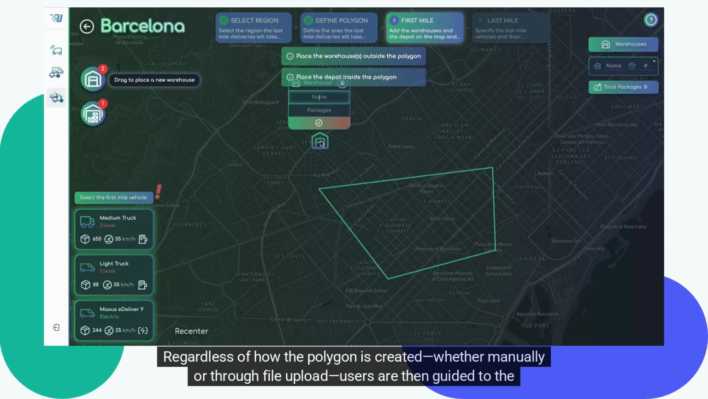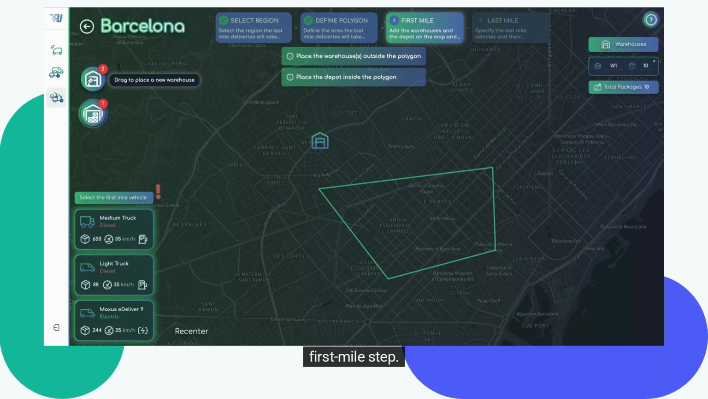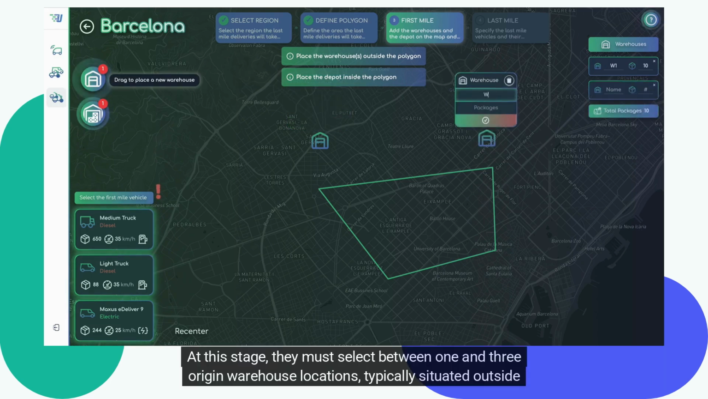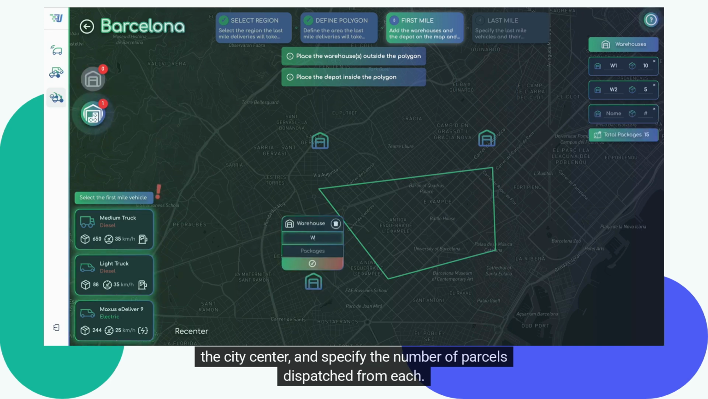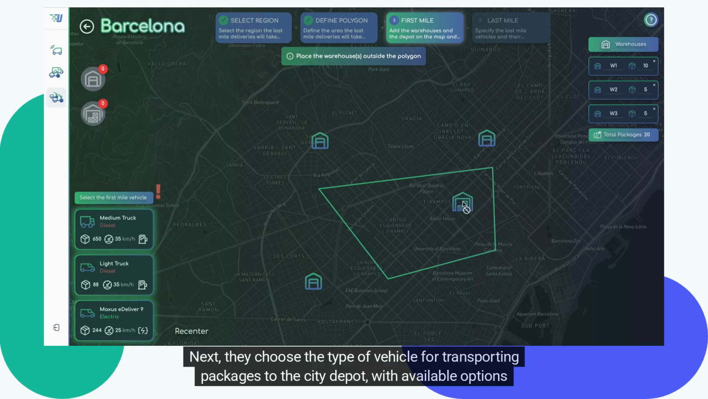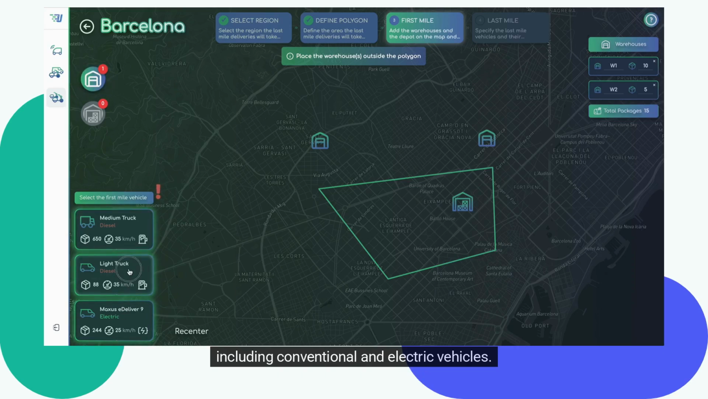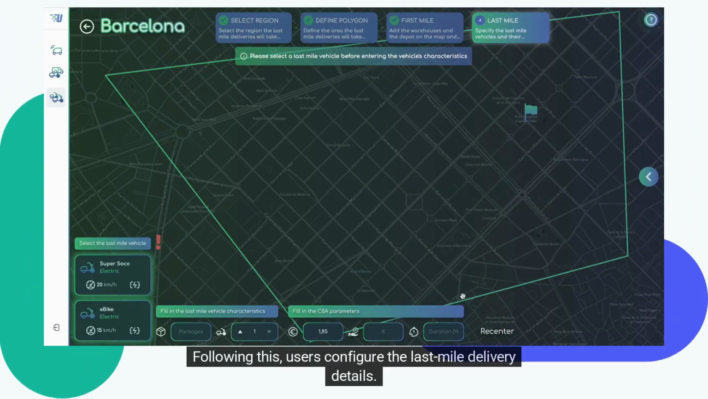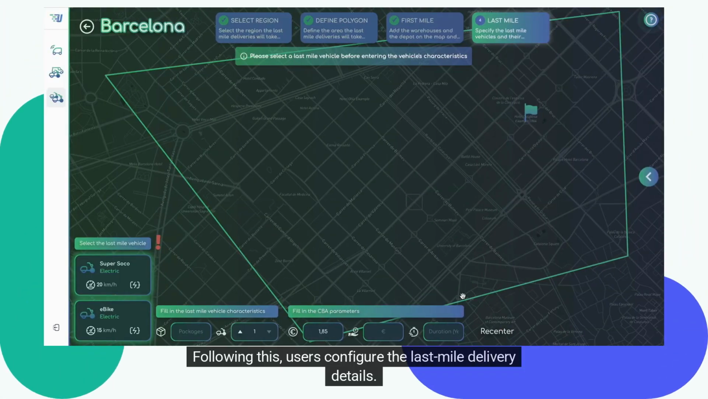Regardless of how the polygon is created, whether manually or through file upload, users are then guided to the first mile step. At this stage, they must select between 1 and 3 origin warehouse locations, typically situated outside the city center, and specify the number of parcels dispatched from each. Additionally, users need to place a depot within the predefined polygon. Next, they choose the type of vehicle for transporting packages to the city depot, with available options including conventional and electric vehicles.